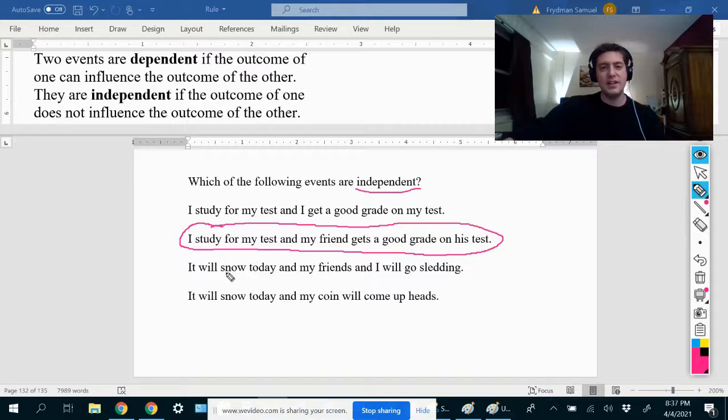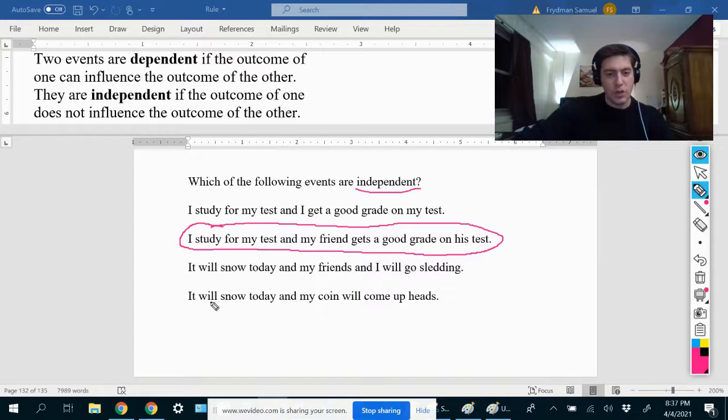So this event definitely influences the probability of this event. If this happens, then this will be more likely to happen. And if this does not happen, this will be less likely to happen. So this depends on this. Me going sledding with my friends depends on whether it snowed or not. So these would be dependent events, not independent events.